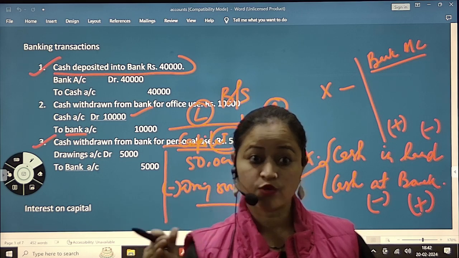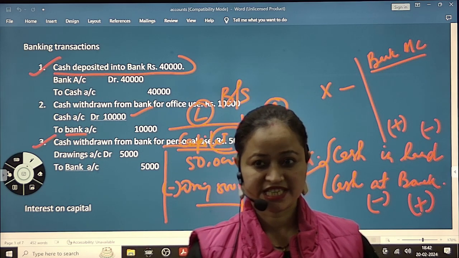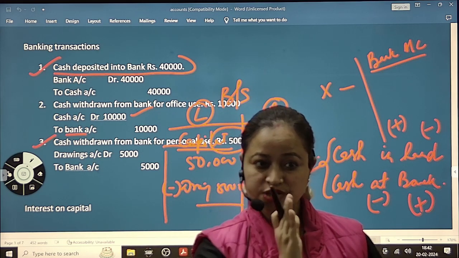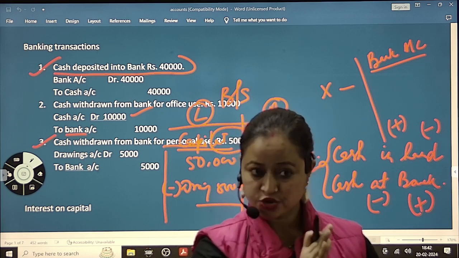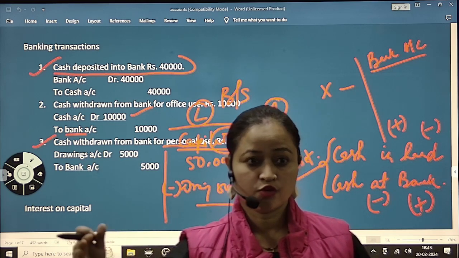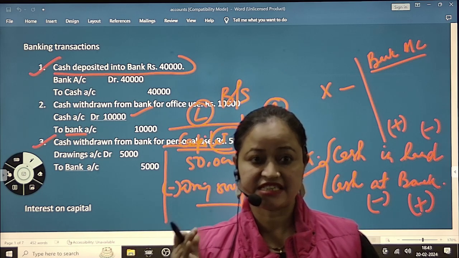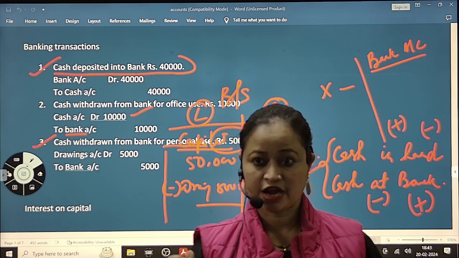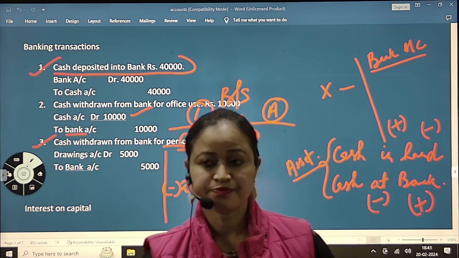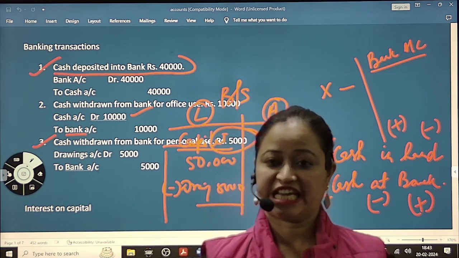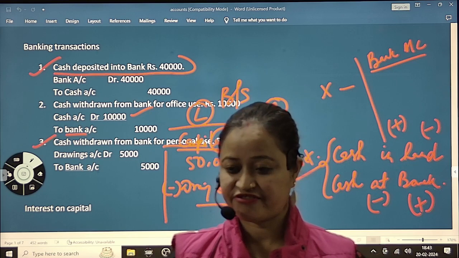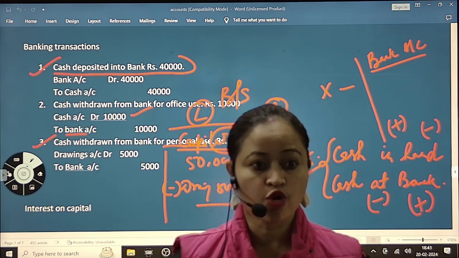And that is bank overdraft. What is it? Opposite to cash in hand, opposite to cash at bank is bank overdraft. Bank overdraft means if you have minus, negative balance. Okay, or maybe the bank has given you, we can say, if you have less balance and you want more money.